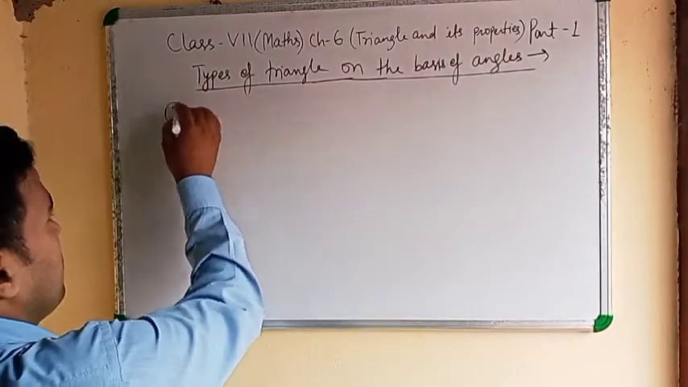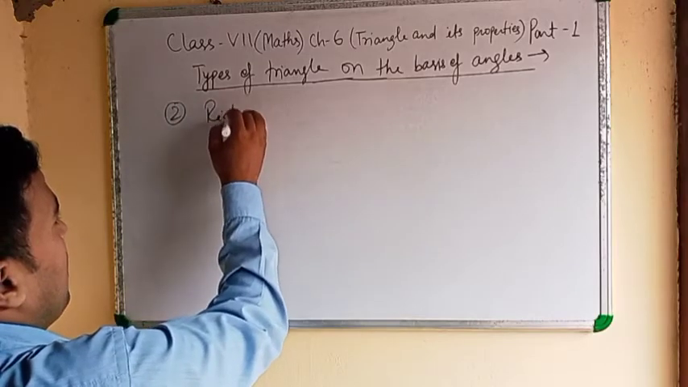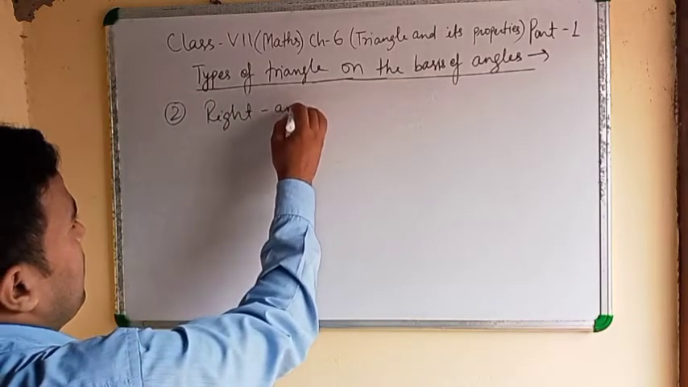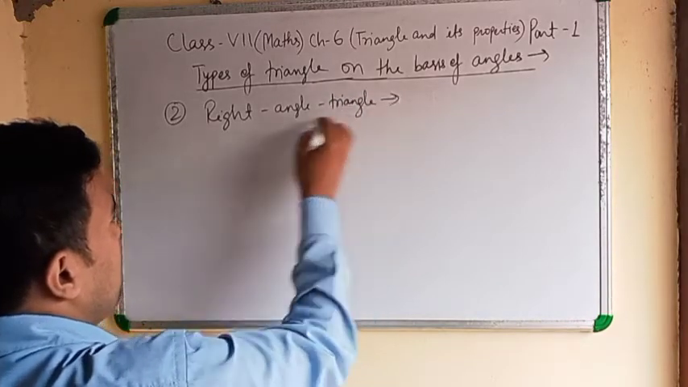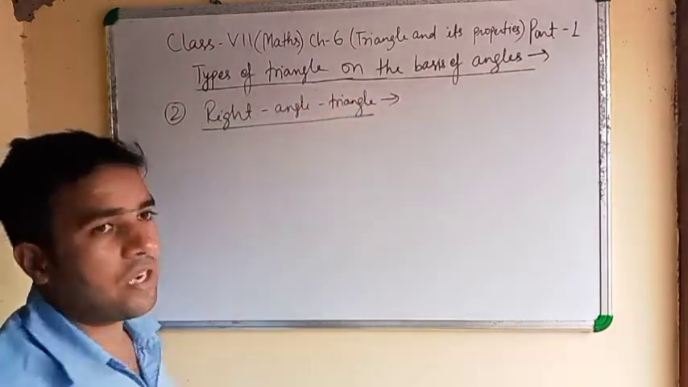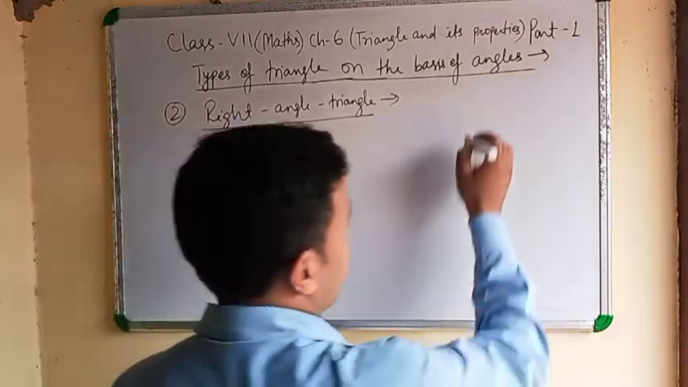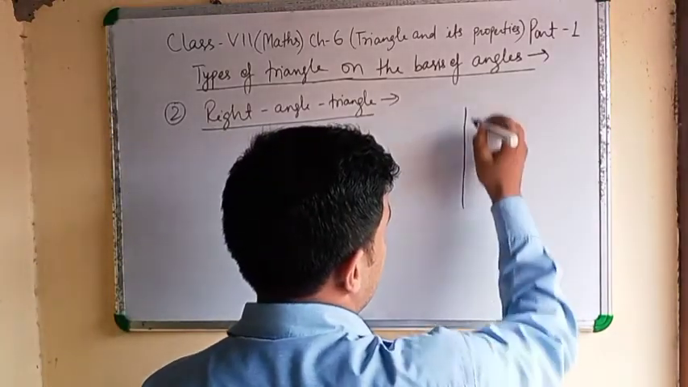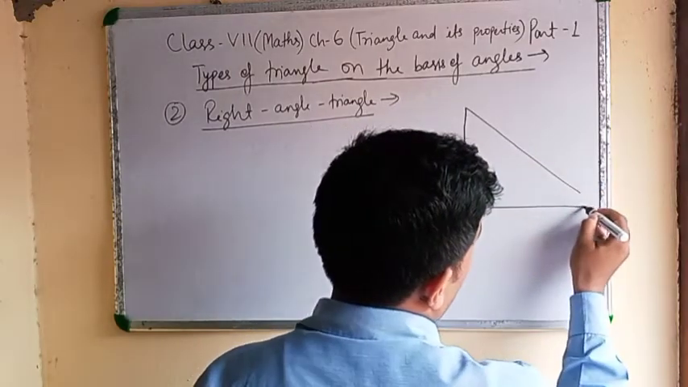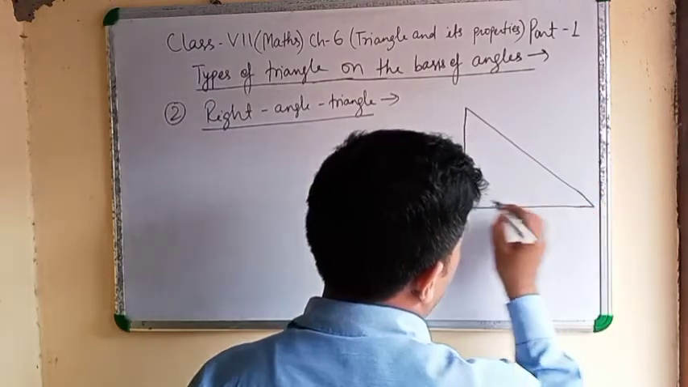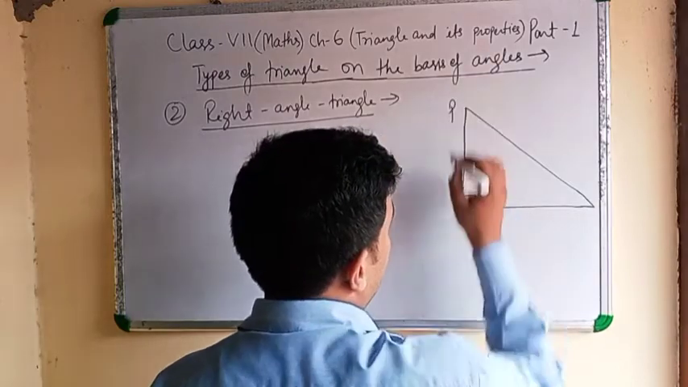Second one, right angle triangle. Right angle triangle means one angle should be 90 degrees.